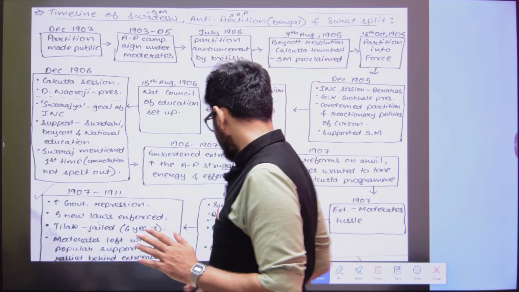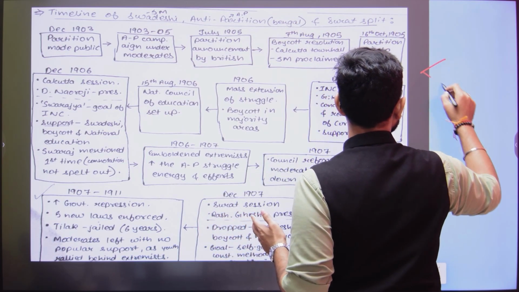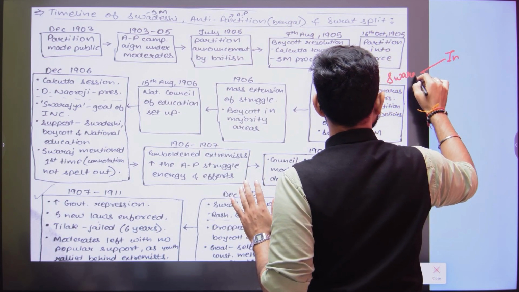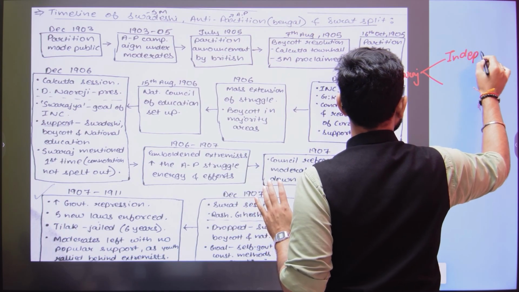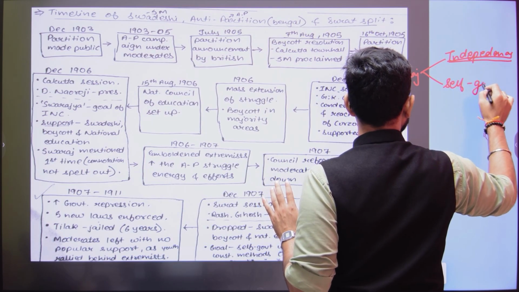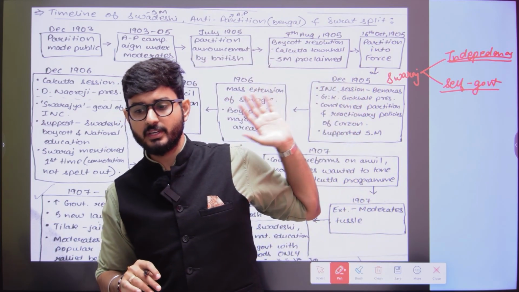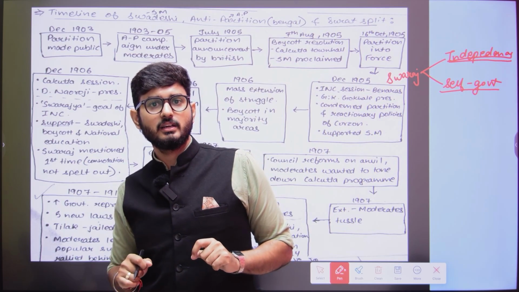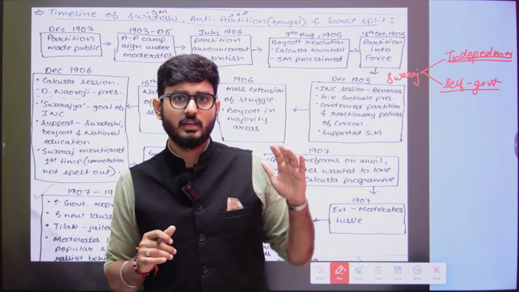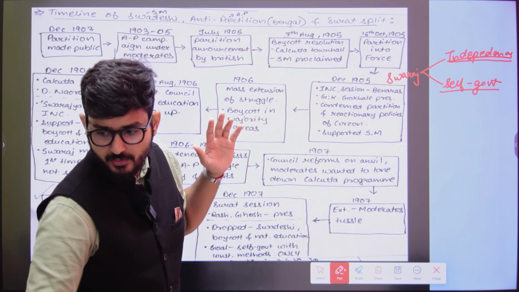Because when we talk about Swaraj, my dear friends, just understand this, that Swaraj can be interpreted in two manners. The first one is independence. Swaraj means independence. The second is that Swaraj means self government. Independence means complete independence from the British, whereas self government means that the whole of the administration within India was to be taken care of by whom? By the Indians, and only the higher authority would be the British. So that was the idea that was being told here.